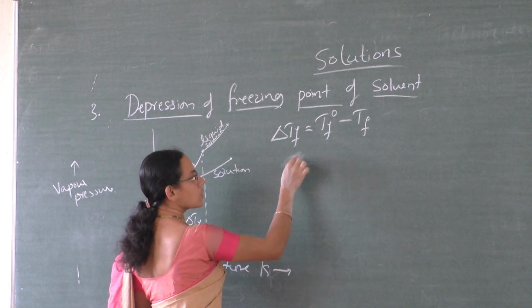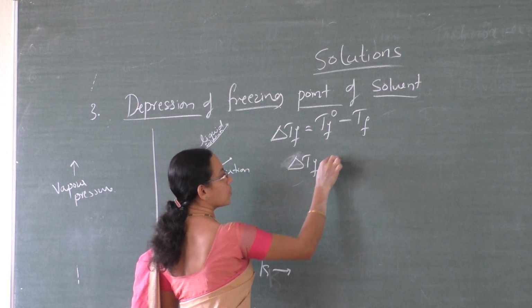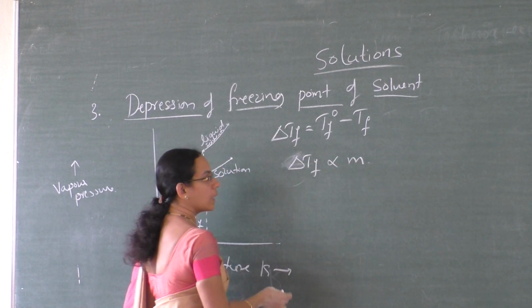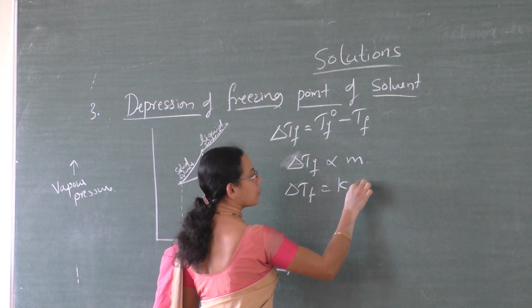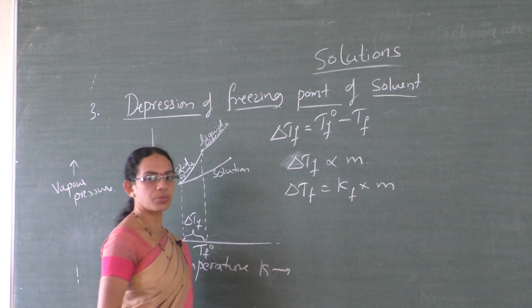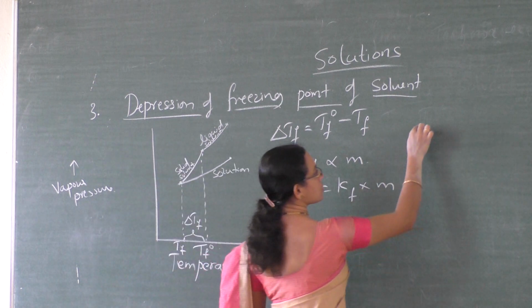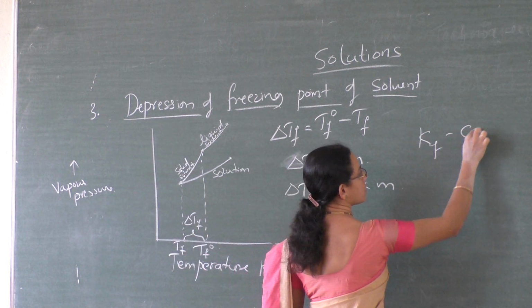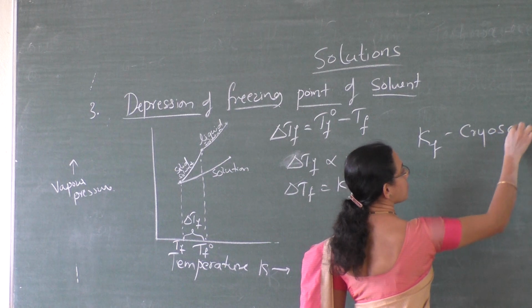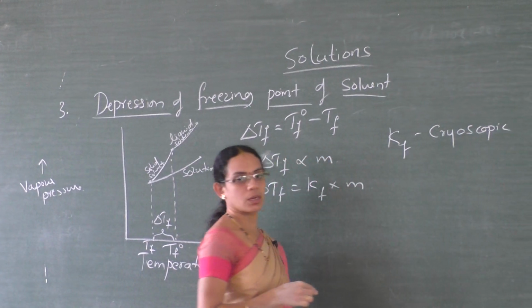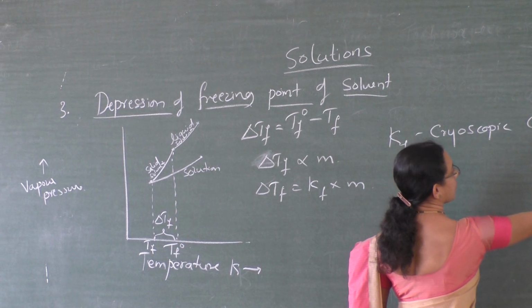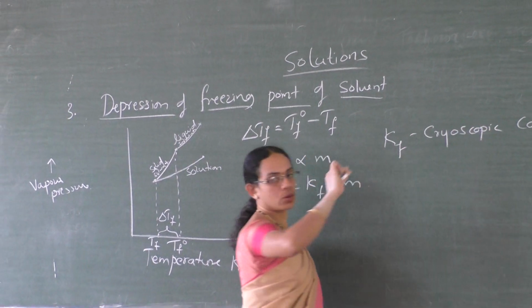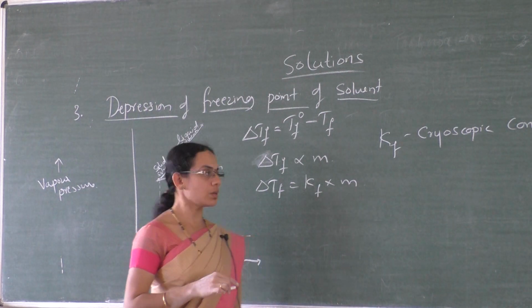Again, for a dilute solution, delta Tf is proportional to m, molality, and delta Tf is equal to Kf into m, where Kf is called the cryoscopic constant or molar depression constant.